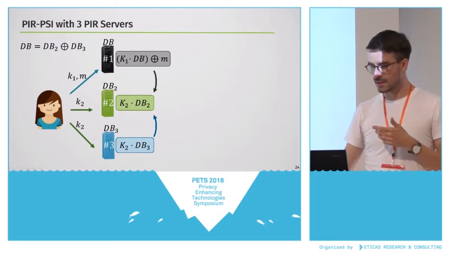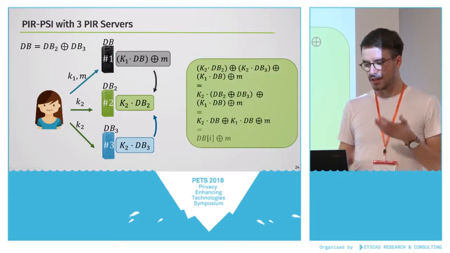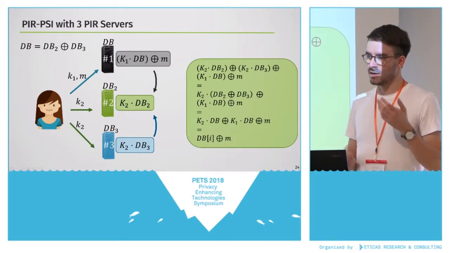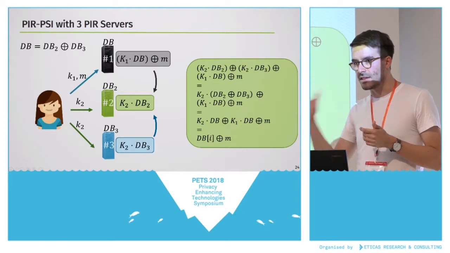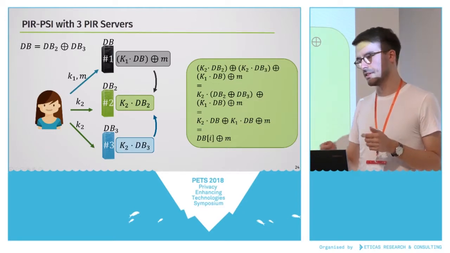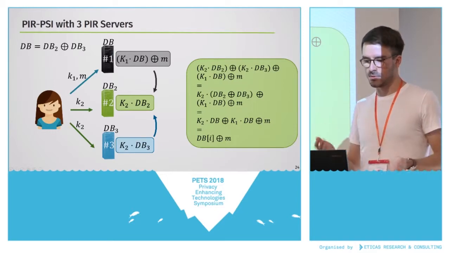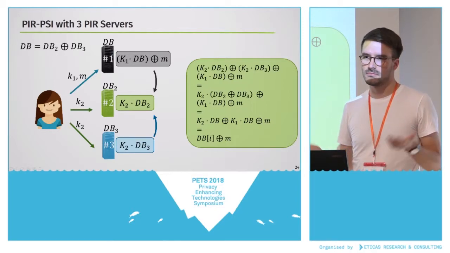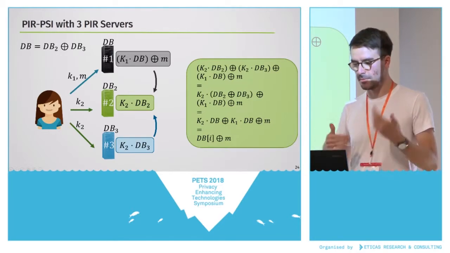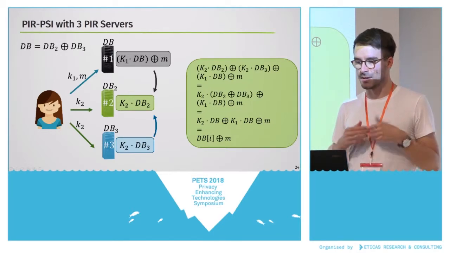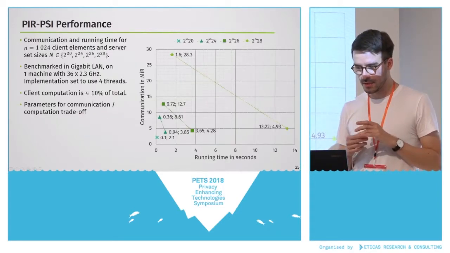The first one is masked. And what happens then is that if you do the math, and this is also in the paper, in the end, everything cancels out. And what the second server in this case holds is the element at position i masked with a mask, and then you can do the private equality test or the PSI protocol. So this is a very nice property that we hadn't seen before. Maybe it's in the literature somewhere, but we can actually use this to achieve something a bit more practical without having WhatsApp store its entire database on some untrusted server.